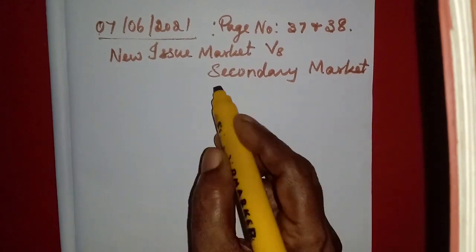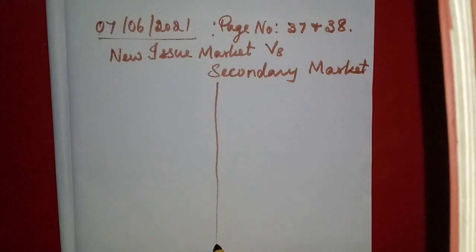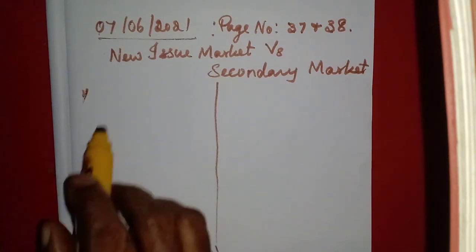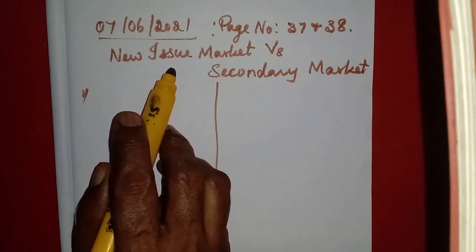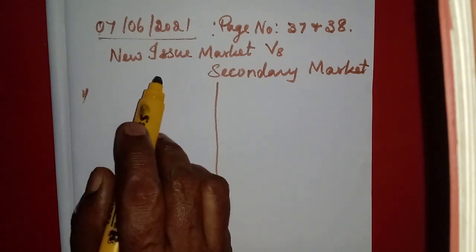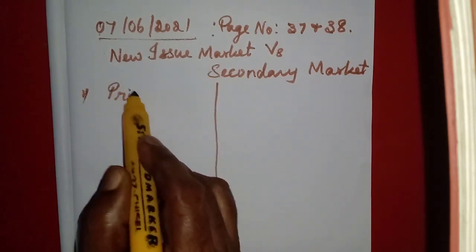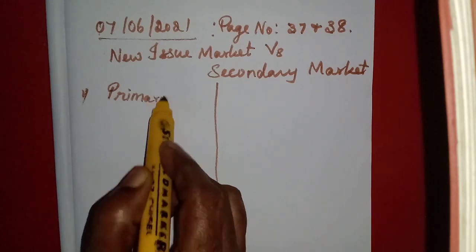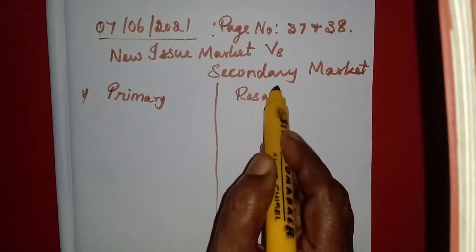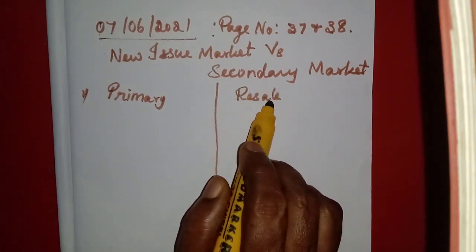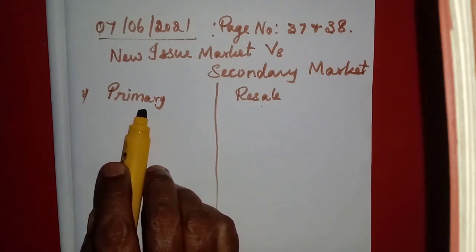So from this I will explain. What is the first difference? The meaning. The new issue market is also called the primary market. The secondary market is also called the resale market. We can sell the securities again and again. Here it is sold for the first time.